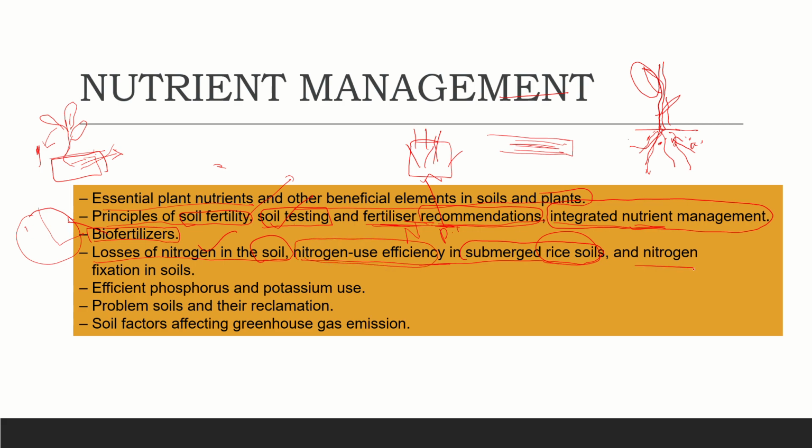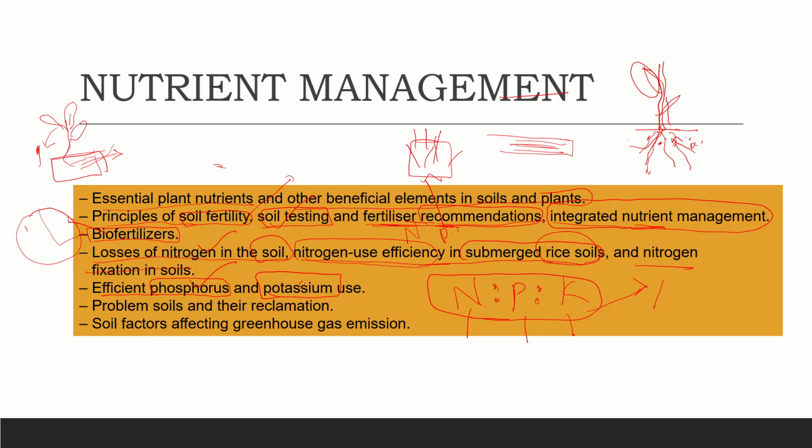So at that time, how is the plant taking this nitrogen, and nitrogen fixation in soils, how does the fixation take place? As I told you, it can't fix the nitrogen directly into the plant. So there is a mechanism to fix the nitrogen in the soils first before it is taken up by the plant. Next, efficient phosphorus and potassium use. These three are macronutrients actually. We study the NPK ratio in every crop, because these three elements are very much required for every plant to grow. There are certain recommendations which are different for different crops.